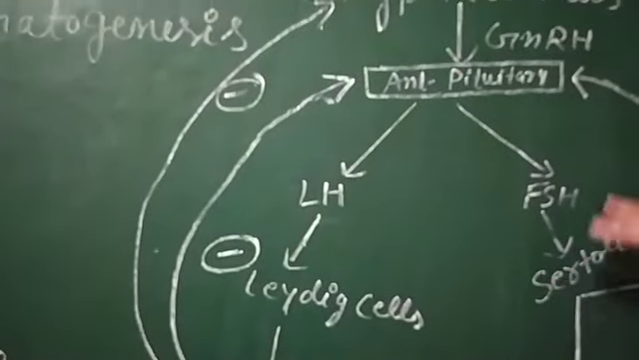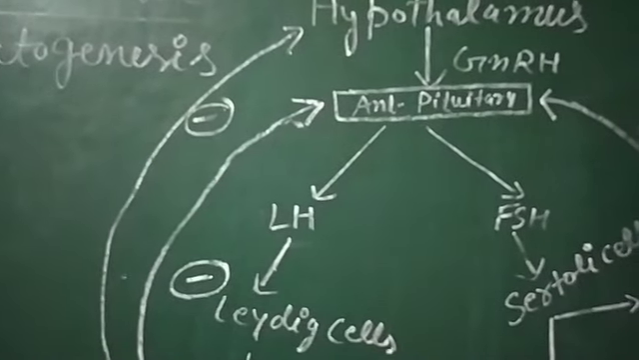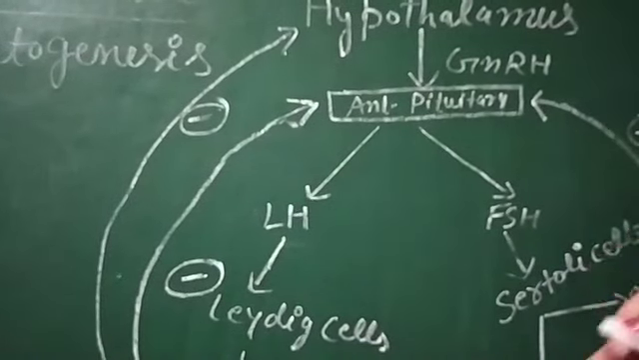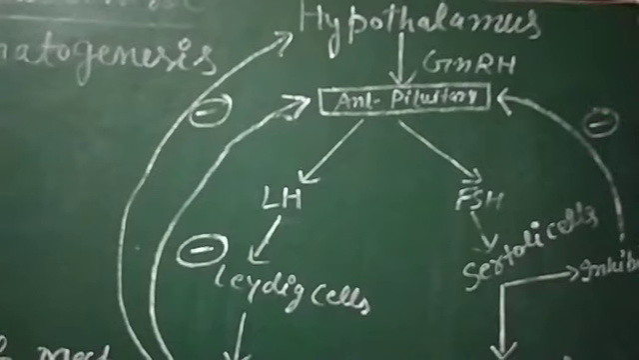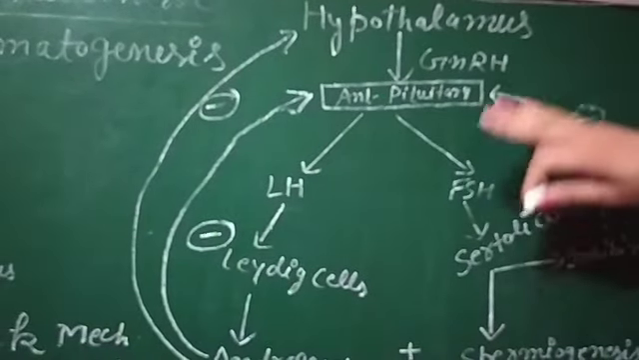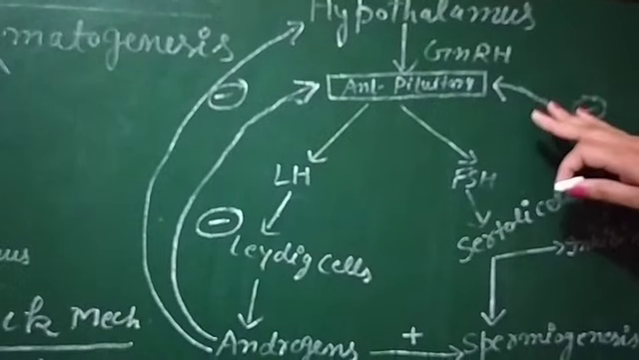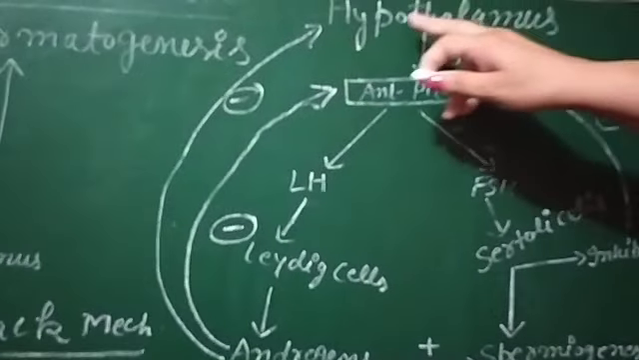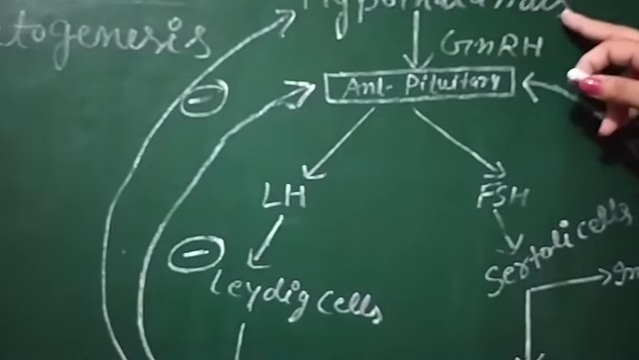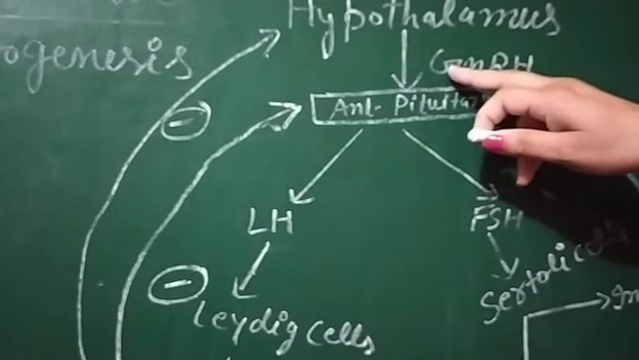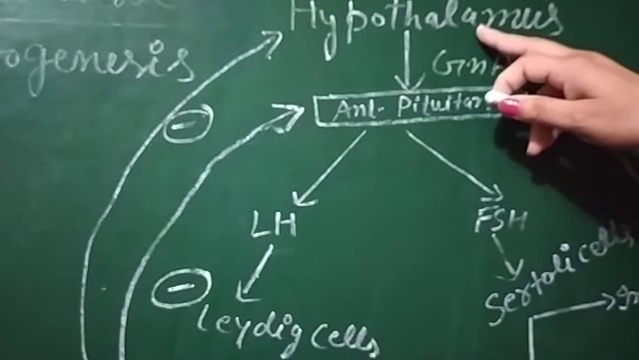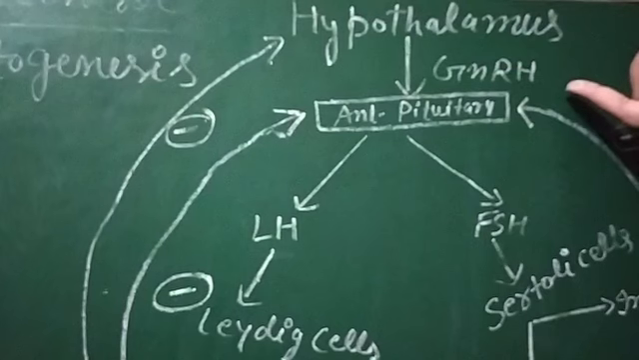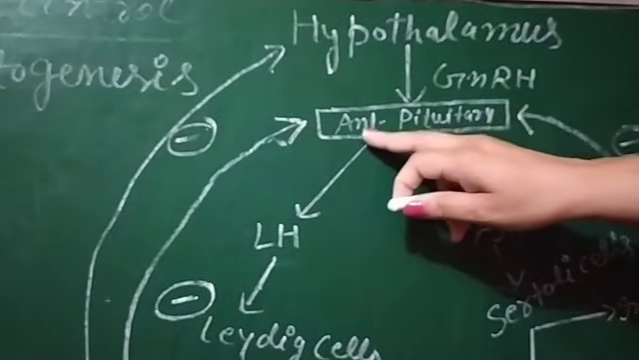This is the diagrammatic representation of hormonal control of spermatogenesis. You can take a screenshot to understand it very clearly. This is a very important topic for your exam. In your NEET exam and also in your board exam, questions are asked from this topic. First, the hypothalamus, the master of master gland, releases GnRH, gonadotropin releasing hormone, because the hypothalamus only secretes two kinds of hormones, releasing hormones or inhibitory hormones. This activates the anterior pituitary.